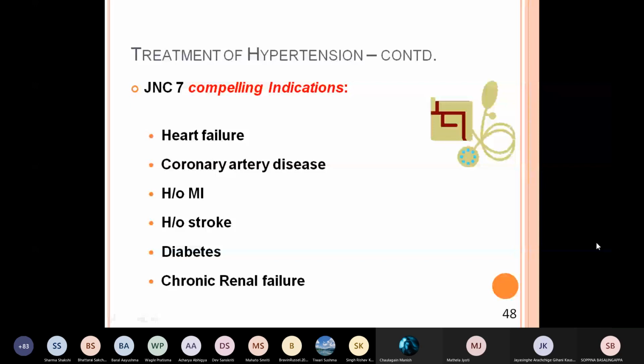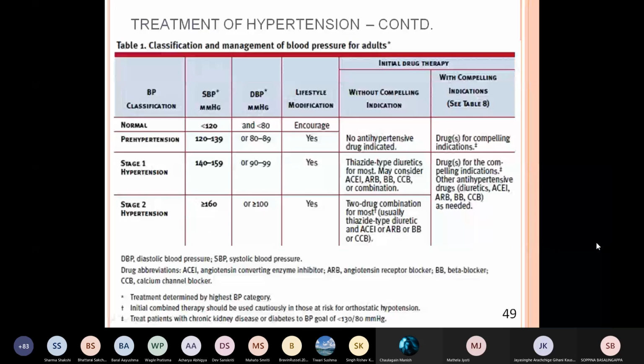So for this, the guidelines: normal patients, they don't require treatment. Pre-hypertensive, no drug treatment.